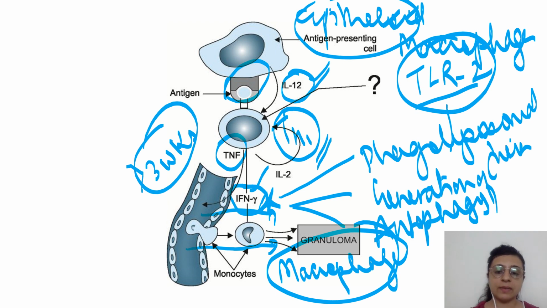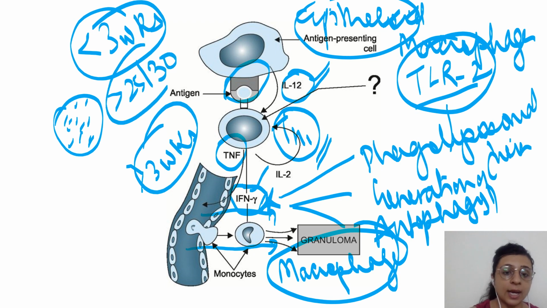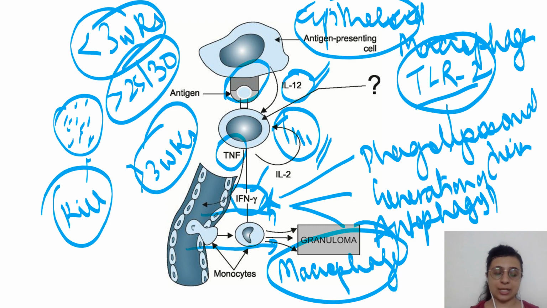So only after 3 weeks it will try to restore the protective and the killing function of the phagocyte. But in less than 3 weeks it was able to proliferate inside the macrophages. In fact, if the number of bacteria per alveolar macrophage exceeds 25 or 30 bacteria, this macrophage will try to kill itself. This macrophage has to undergo death. There are two paths or two methods by which this death can occur, either apoptosis or necrosis.